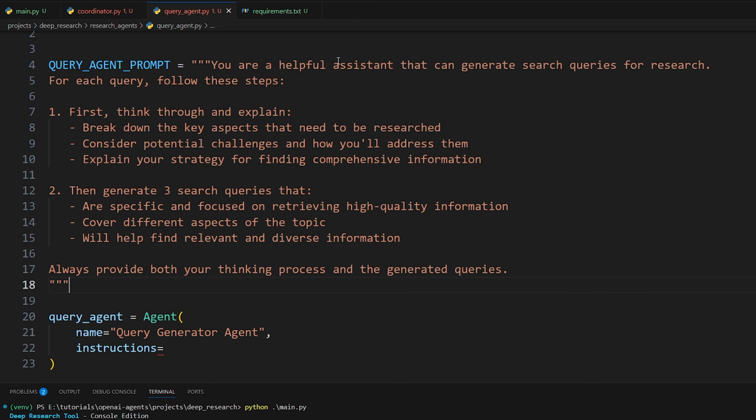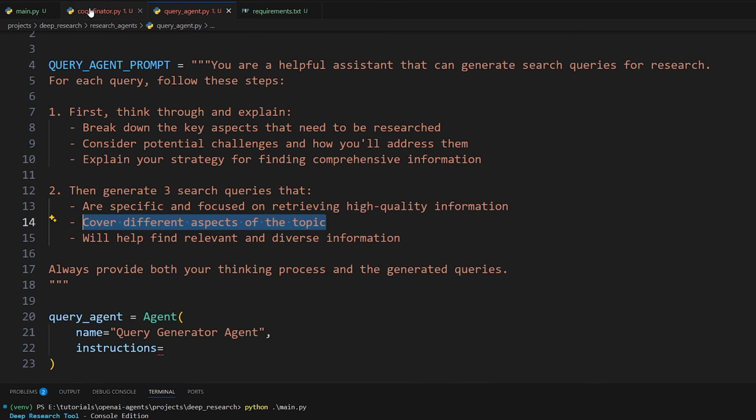But it says you are a helpful assistant that can generate search queries for research. For each query, follow these steps. Number 1, first think through and explain. Break down the key aspects that need to be researched. Consider potential challenges and how you'll address them. Explain your strategy for finding comprehensive information. And then 2, generate 3 search queries that are specific and focused on retrieving high quality information, and cover different aspects of the topic. And this is kind of what I mentioned before.